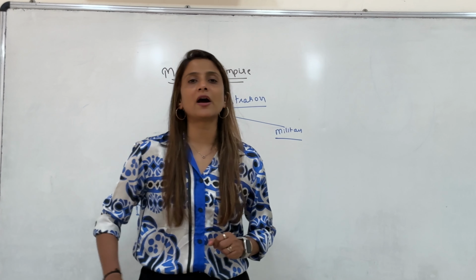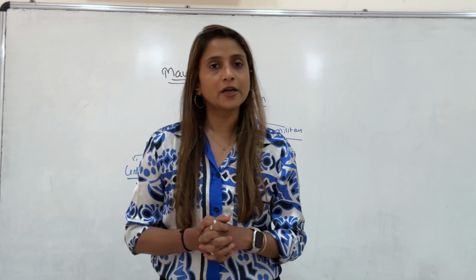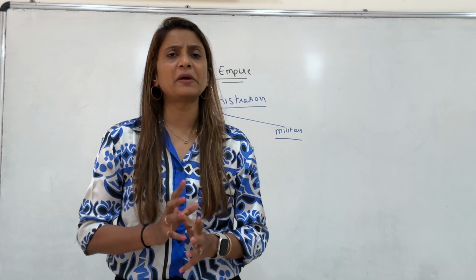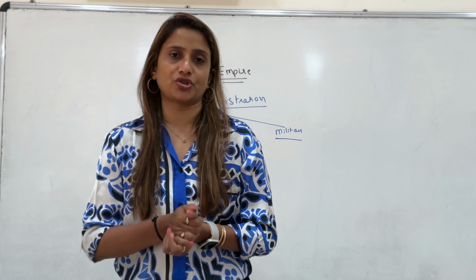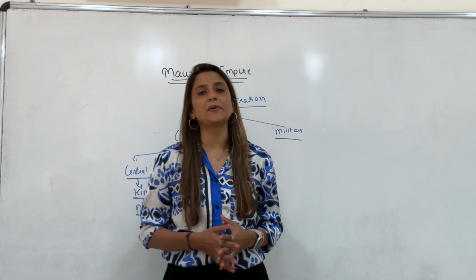The commander-in-chief of the army was the king himself. To look after the army, they had appointed a military commission of 30 members. They would look after the army, the weapons, the recruitment, and they had a very good recruitment policy, with a proper selection done for every soldier. At all the strategically important places, they had built forts. Also, most soldiers were paid salary in cash. So this is how their administration was.